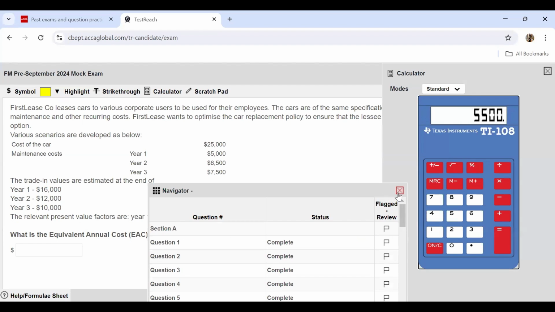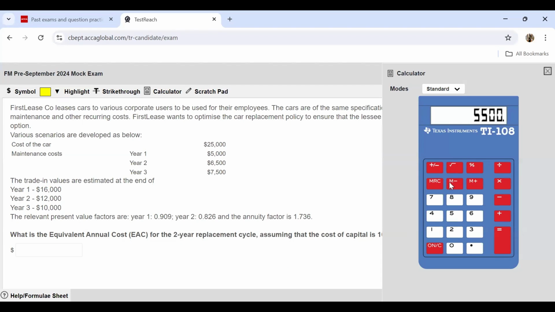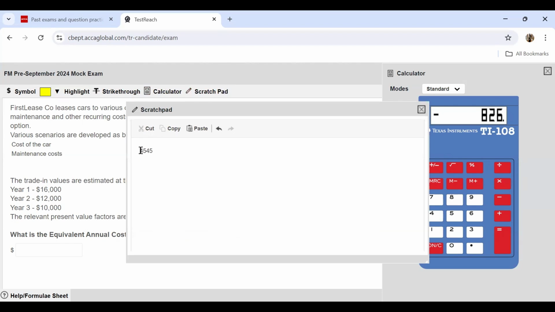And then 6,500 is what you are spending. So minus 6,500 plus 5,500. So in net effect, you are spending 1,000. 1,000 multiplied by the present value factor, 0.826. This gives you 826. Again, this figure that we have noted was a negative figure because this represented cost. Again, this will represent a cost of 826.